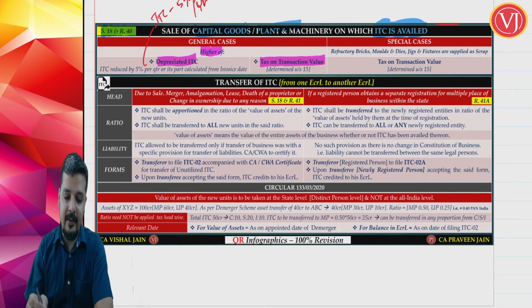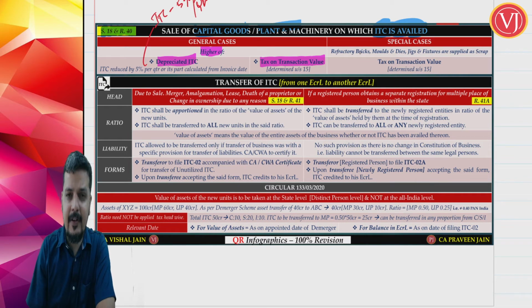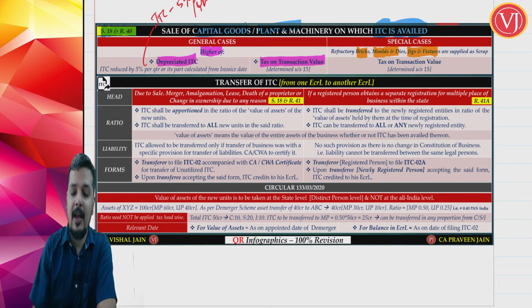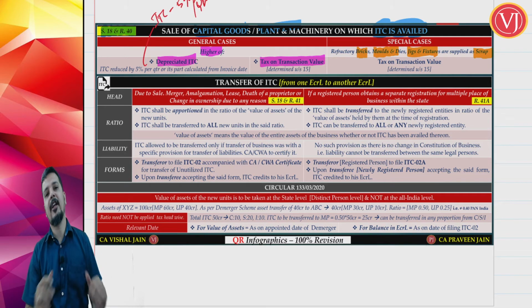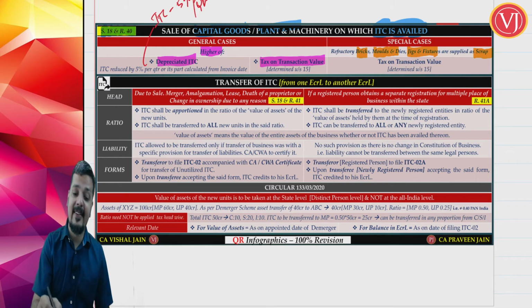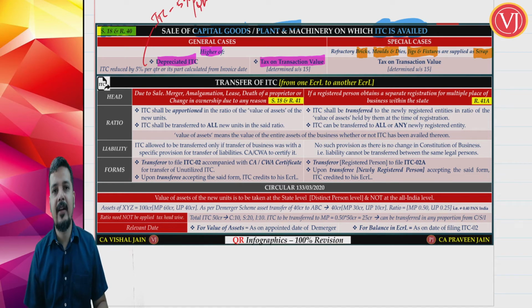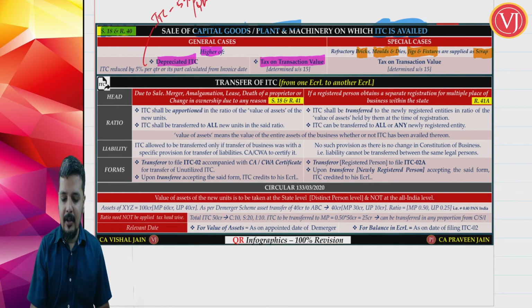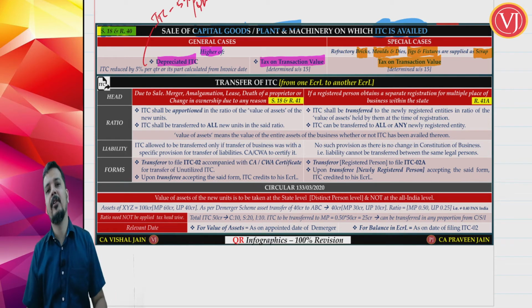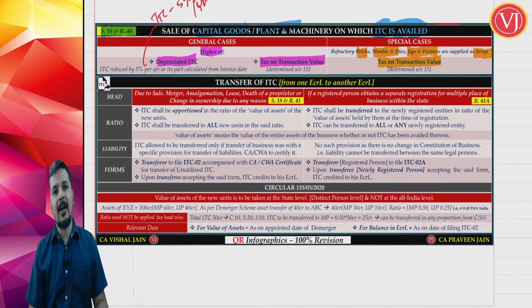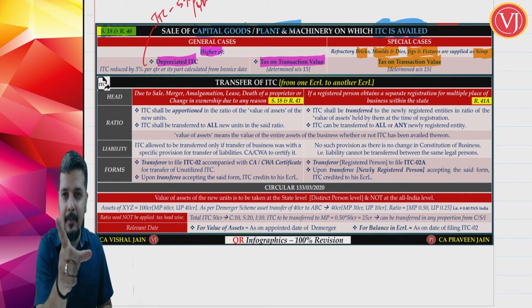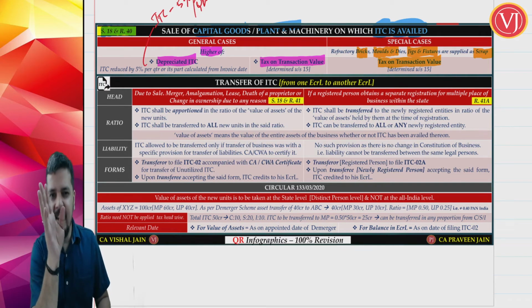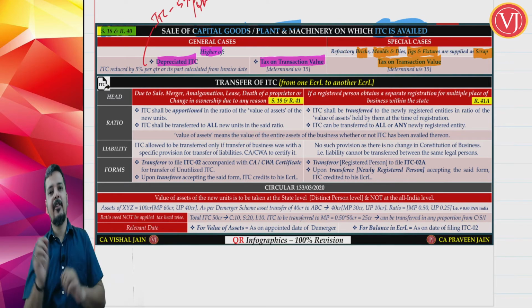But in certain special cases, if it is a case of refractory bricks, molds, dies, jigs and fixtures, and they are sold as scrap, not always, only when they are sold as scrap, they tell that forget about depreciated ITC. Just pay tax on transaction value. So if the capital goods happen to be refractory bricks or molds, dies, jigs or fixtures, and if at all they are sold as scrap, that is another criterion, the calculation is very simple. Take the selling price, multiply it with the tax rate.